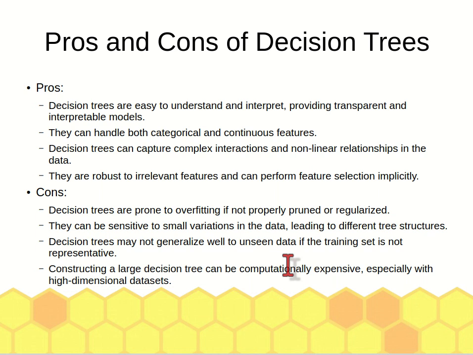But the cons: it is easy to overfit, so you need to apply pruning. Any small variation in data can lead to a different tree structure. Because of that, it may not generalize well for unseen data. And constructing a large decision tree is very expensive.